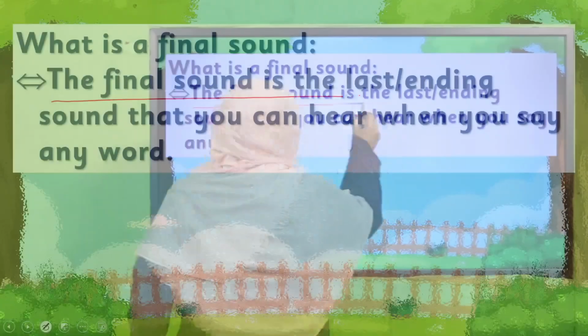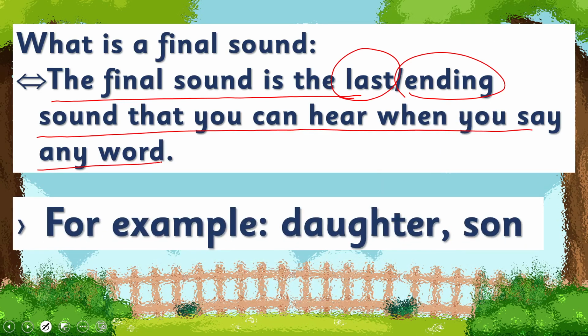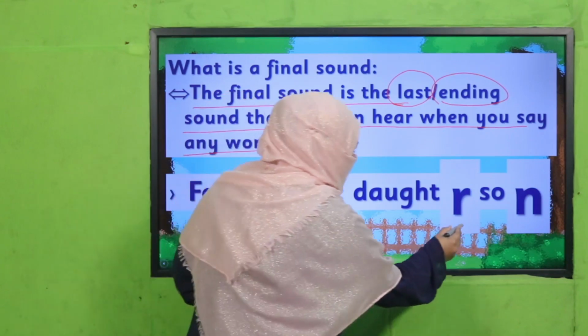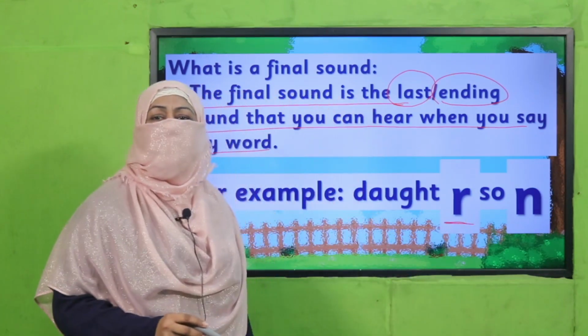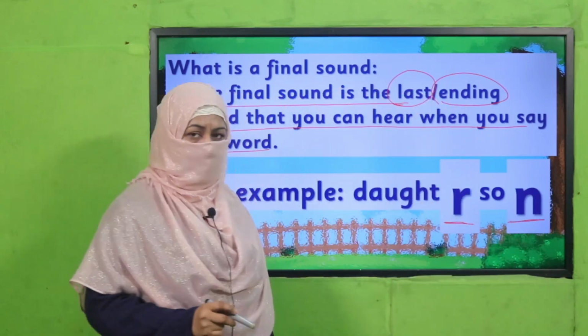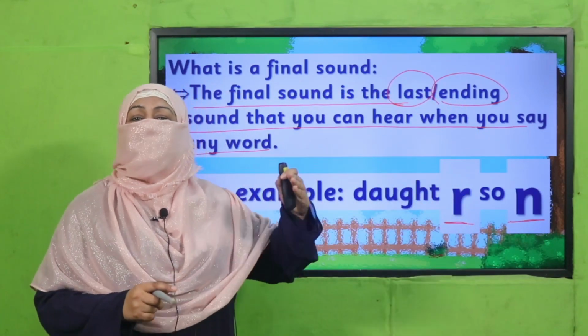The final sound is the last or ending sound that you can hear when you say any word. For example, when you say daughter, daughter. Now this is ending on R sound. And when you say sun, sun, it is ending on noon sound. Okay? It means, once again, every letter has a sound.